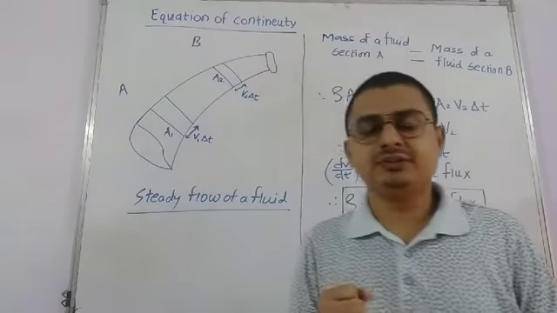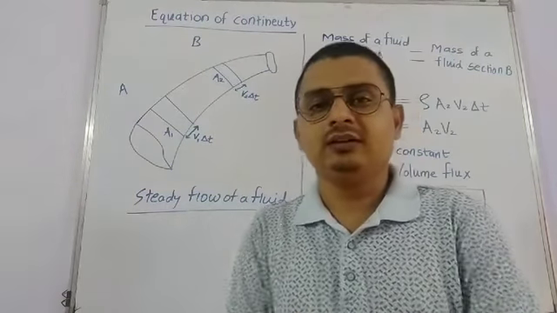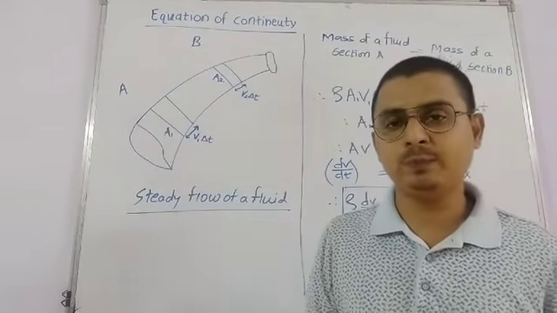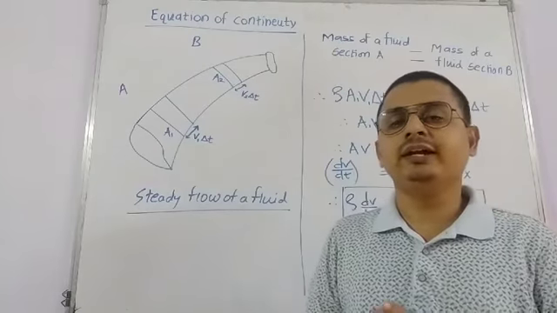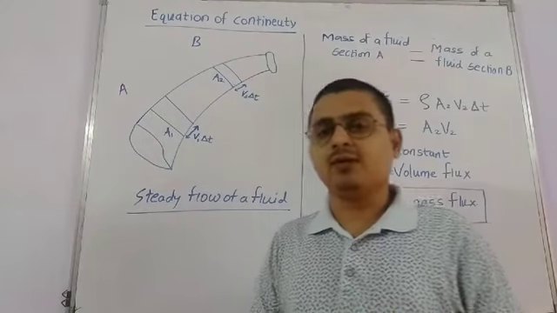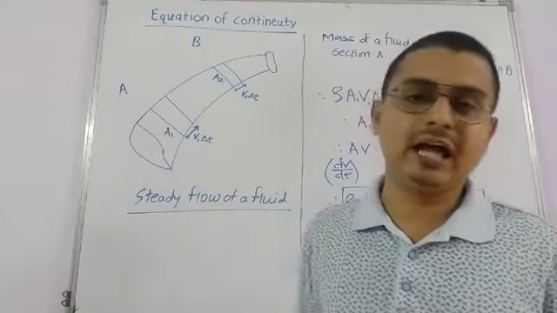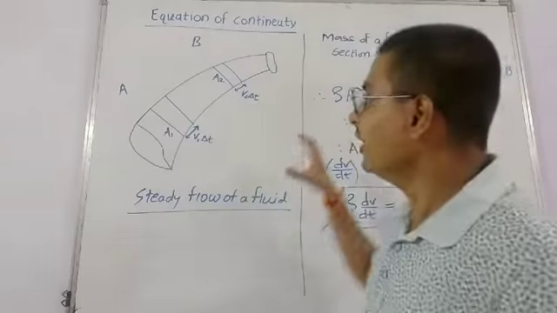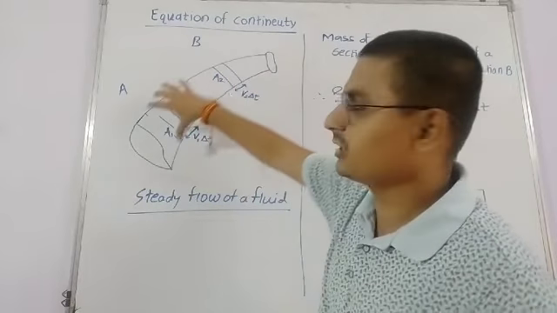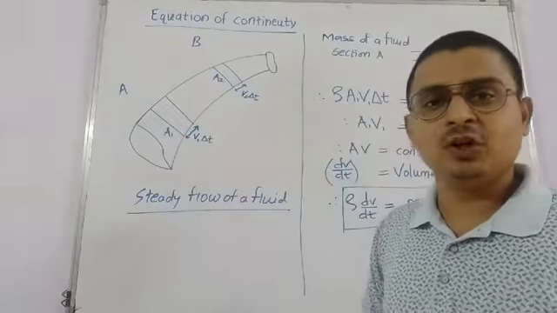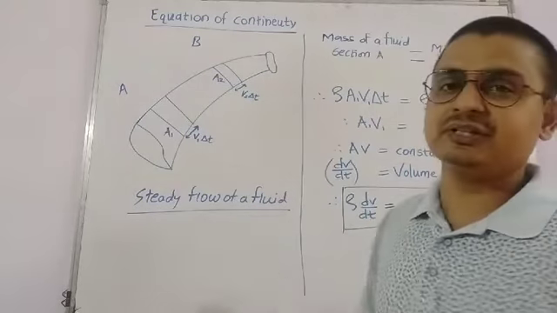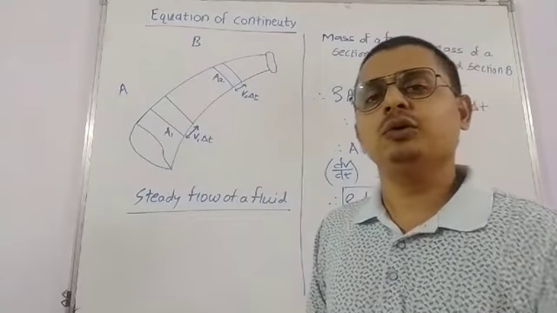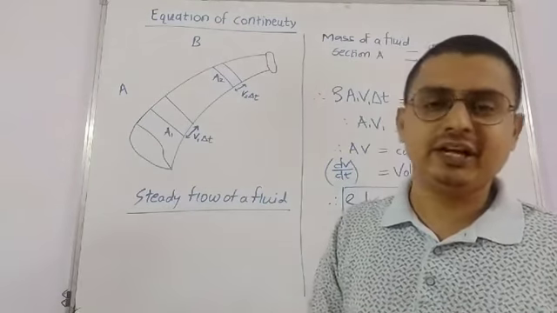To understand this, let us assume that an incompressible fluid of a steady flow is flowing through a certain pipe which has a variable diameter or area of cross section. Now it means that it has a steady flow.